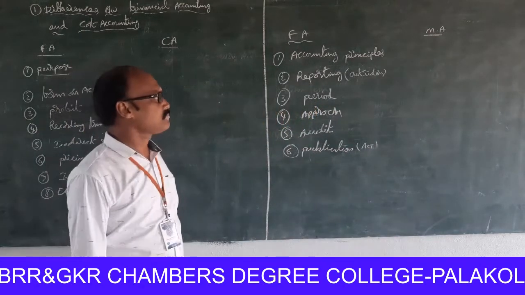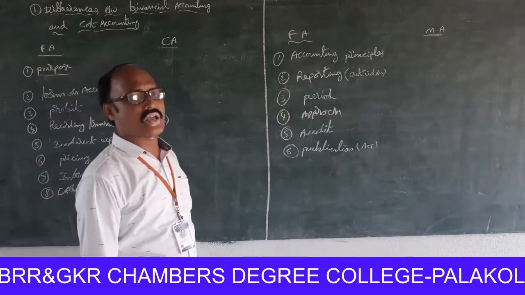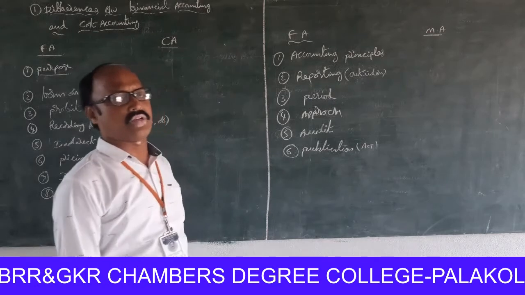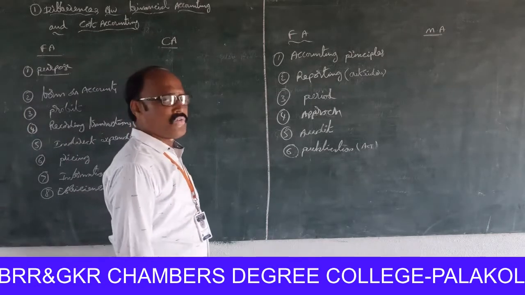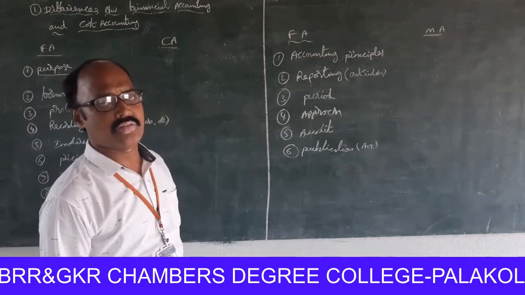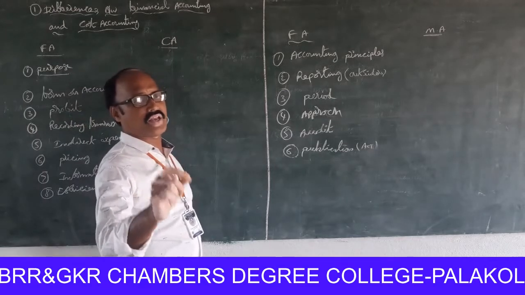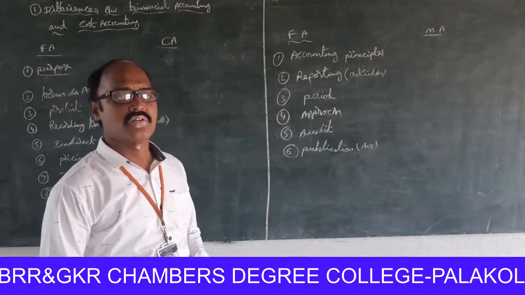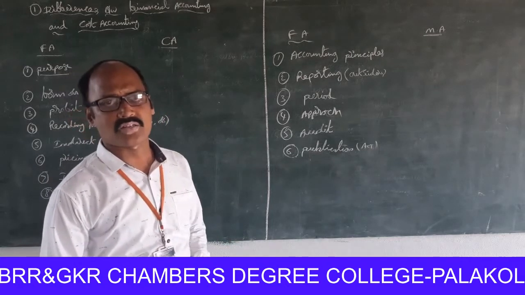Next, what are the differences between financial accountancy and management accountancy? What is the meaning of financial accountancy? The main objective of financial accountancy is recording the data, and from that data, preparing financial statements.